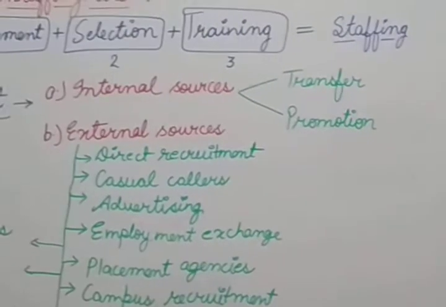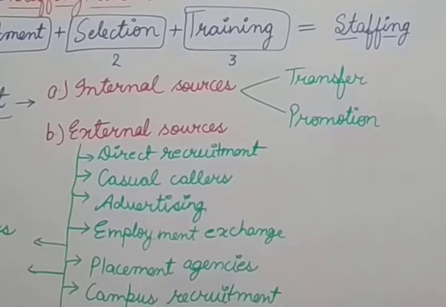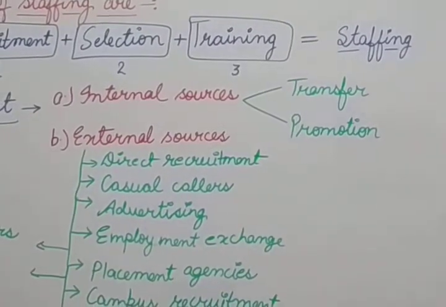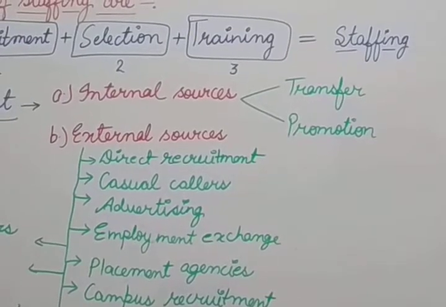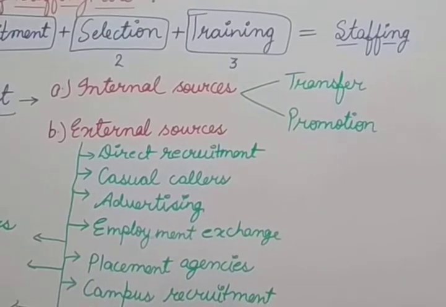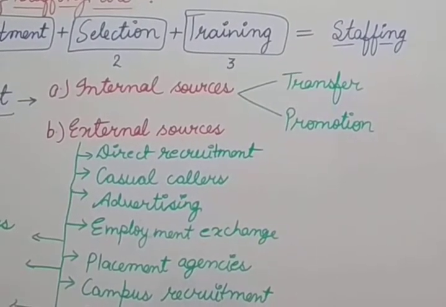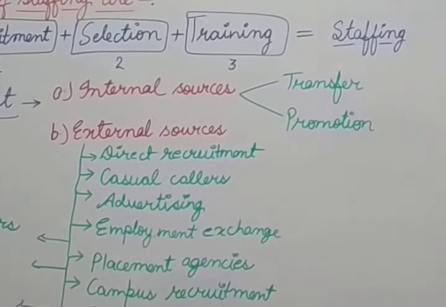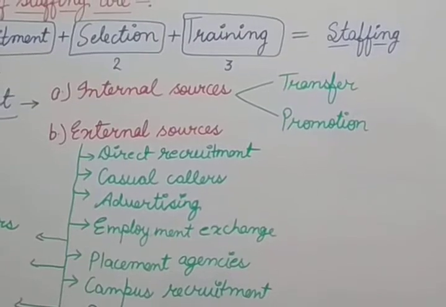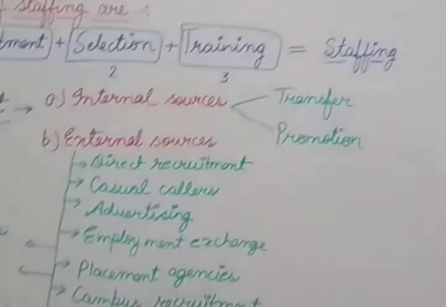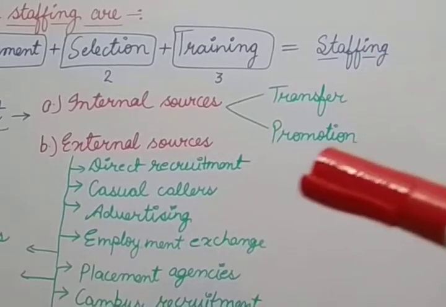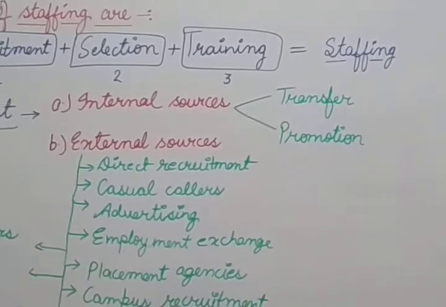So that means in the internal sources we will fill the vacant job positions by the existing employees. So the first internal source by which we can fill, that means by transferring the employee from one department to another department. Now the second method of recruitment under the internal sources, that is the promotion. First I have done the transfer from one department to another. Now let's discuss the second, that is promotion.